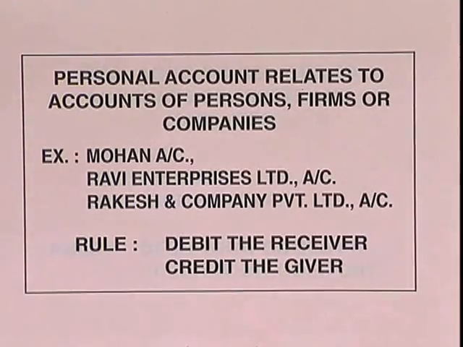As I told you, according to the double entry system, every transaction will have a twofold effect, two effects, that is, one is the receiving aspect and the other one is the giving aspect. One aspect is called the debit and the other aspect is called the credit. So the rule for each type of account says whether you have to debit a particular item or account or credit it.